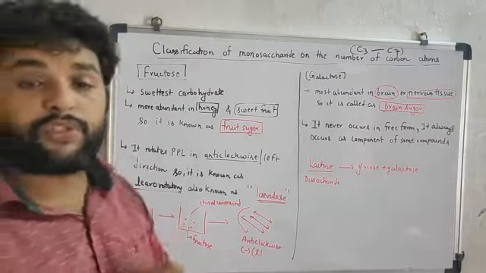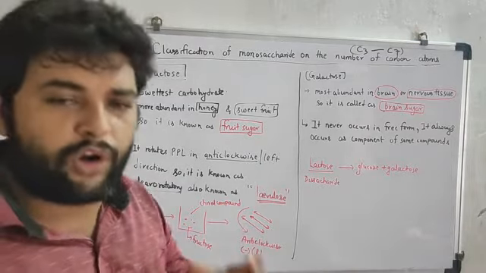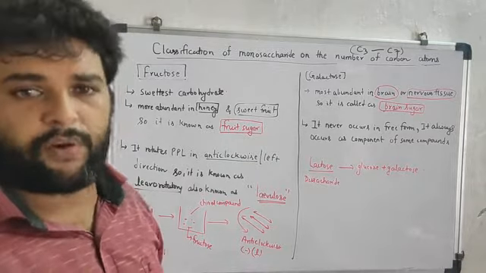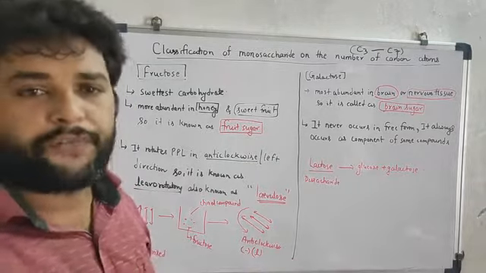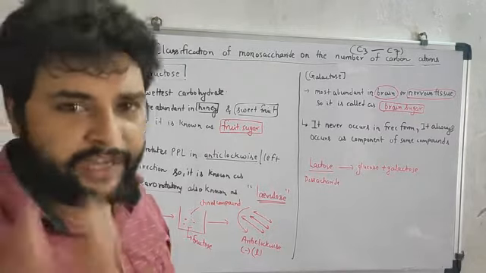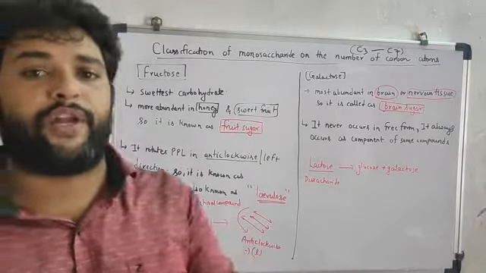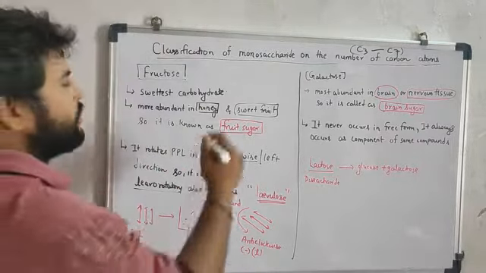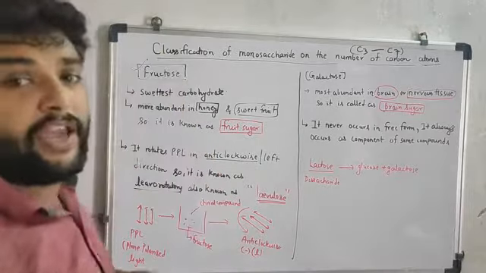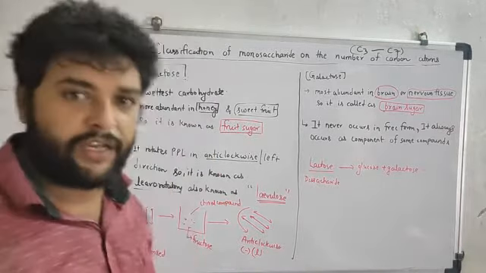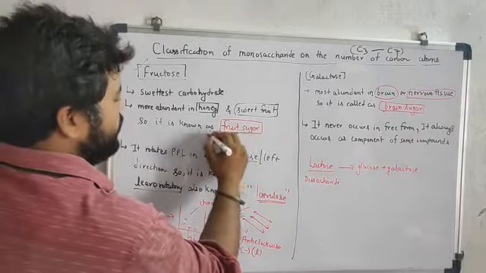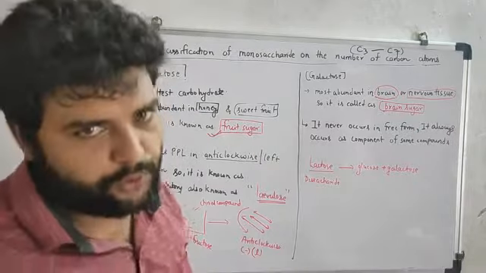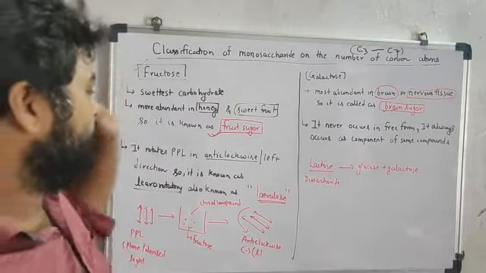Now, where is it mostly found? It is mostly found or more abundantly present in honey, means shahad, that we obtain from honeybees, and sweet fruits, the fruits which are generally sweet in nature. That's why it is known as fruit sugar. There is a simple trick. Fructose also starts with the letter F, and the common name of fructose is also fruit sugar. So F for fructose, F for fruit sugar. This is the common name for fructose.